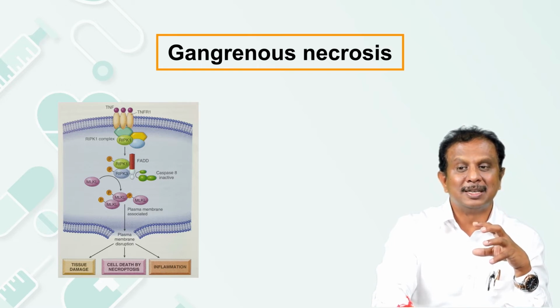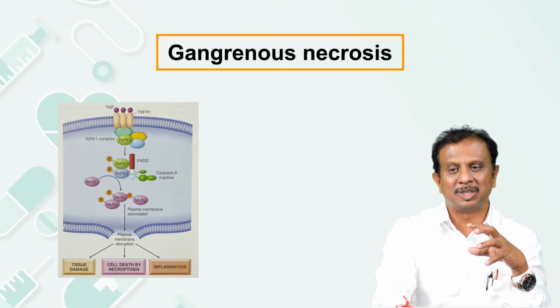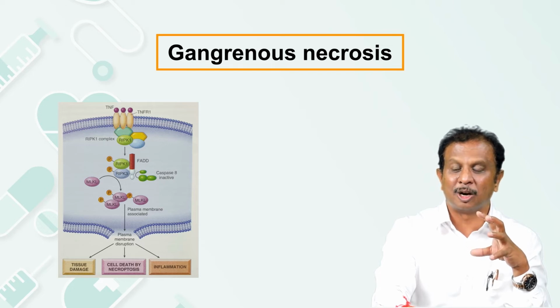So now what is this? Here, there is an activation of a molecular pathway. At the same time, there is a rupture of the cell membrane. Rupture of the cell membrane is a feature of necrosis. Activation of a molecular pathway is a feature of apoptosis. Where there is a combination of both, we call the process necroptosis.